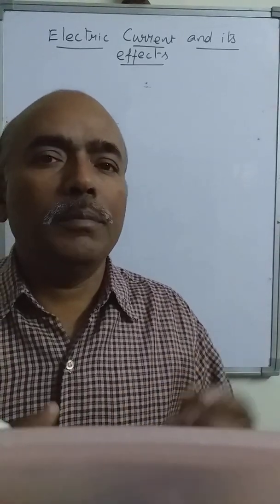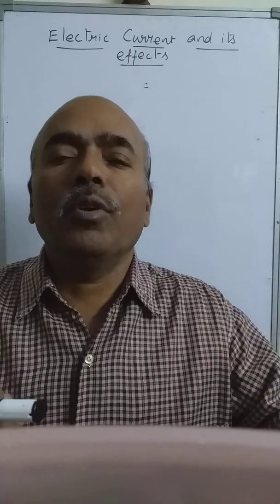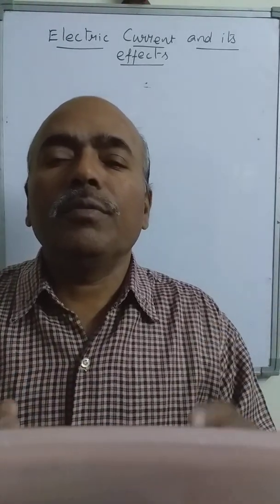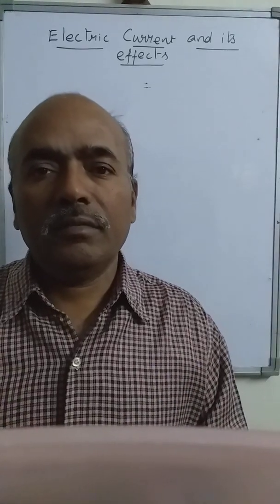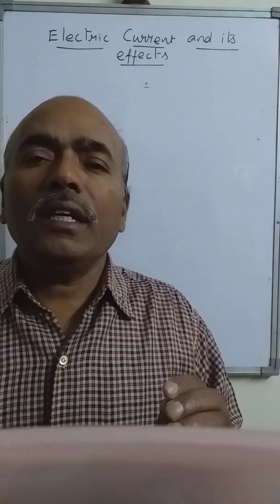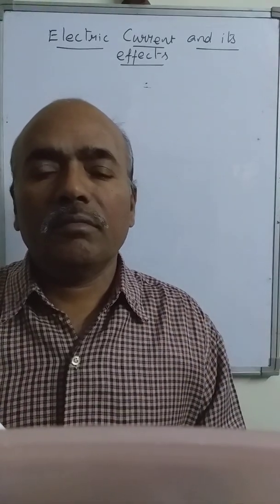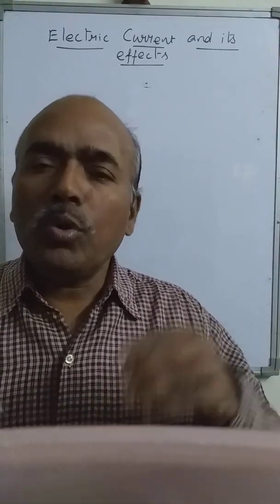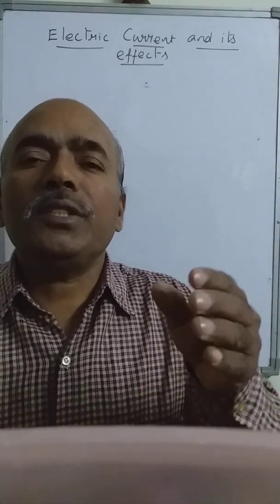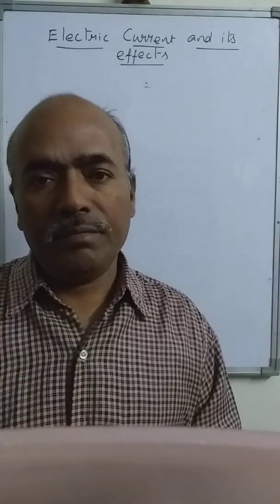We know that a bulb is glowing due to the flow of electric current through it. A machine is working due to the flow of electric current. So most of the machines are working on the basis of electric current.